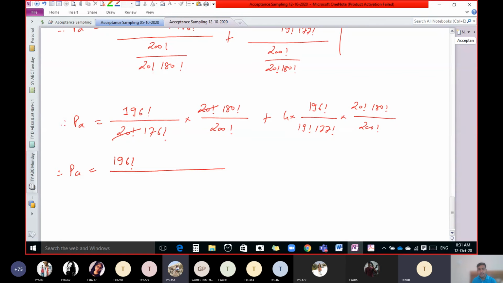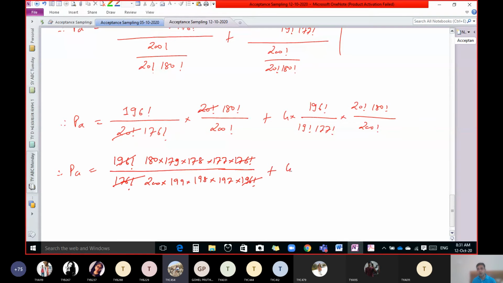So you can simplify this 180 factorial like 180 into 179 into 178 into 177 into 176 factorial, and keep this 176 factorial as it is, so we can easily cancel this, and you can expand this 200 factorial. So you can write 200 into 199 into 198 into 197 into 196 factorial. So this 196 factorial is cancelled.